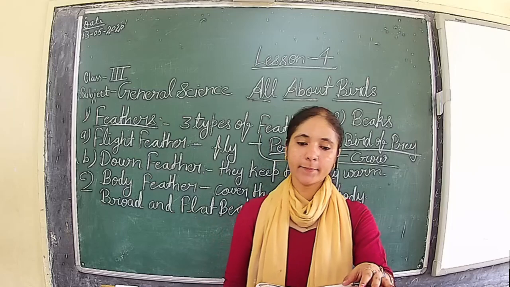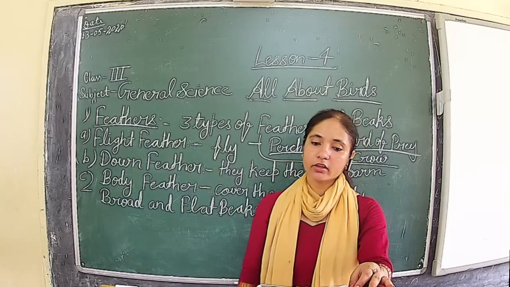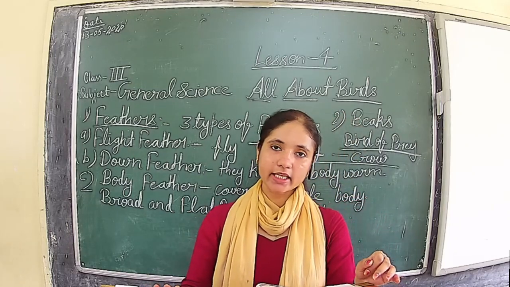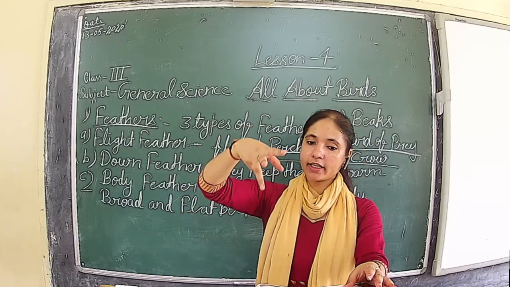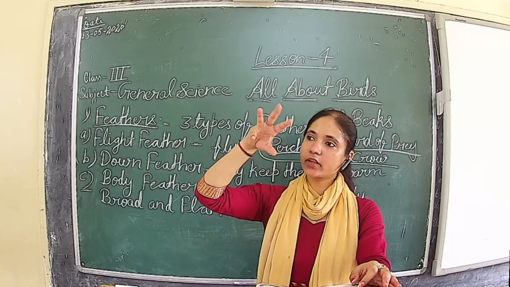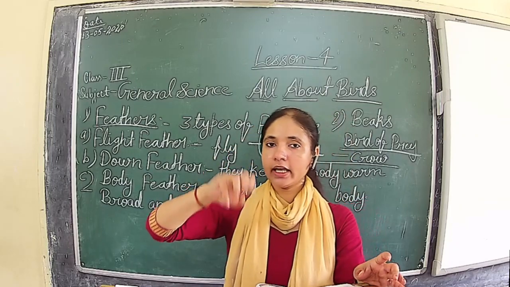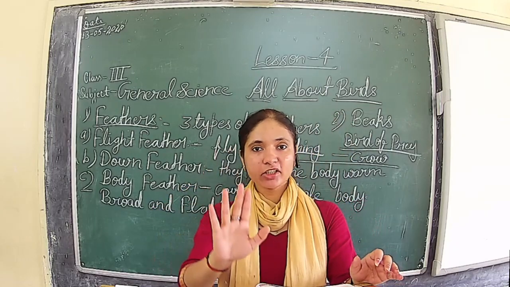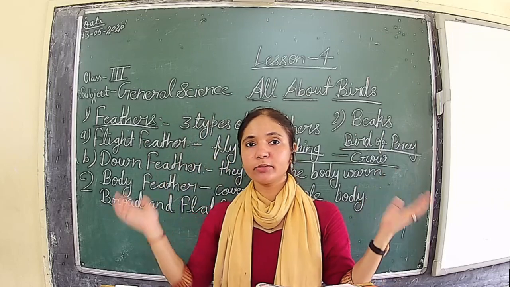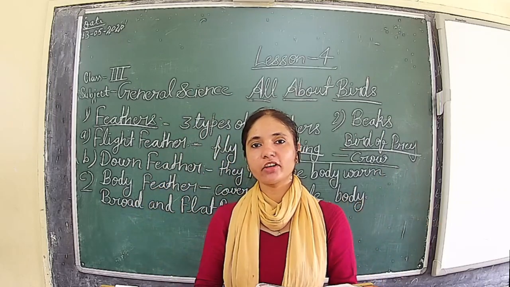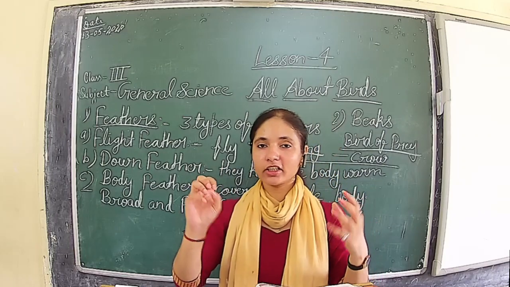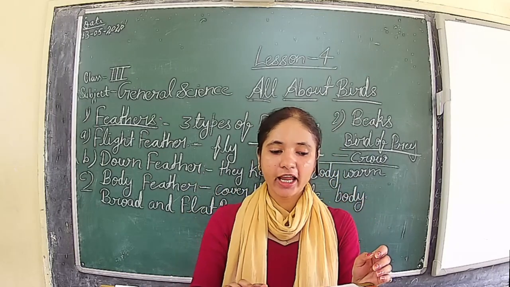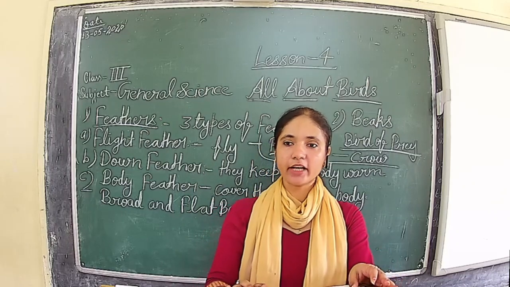What are their essential characteristics? They have three toes in front and one at the back, and with their help they hold the tree very strongly. They hold so strongly that they can sleep the whole night without falling from the branches. They hold the tree very strongly with the help of these toes.